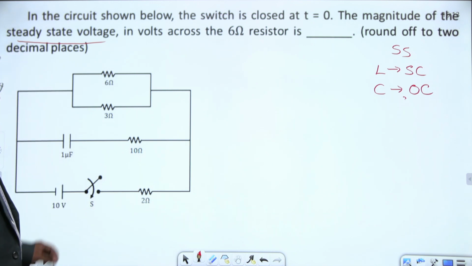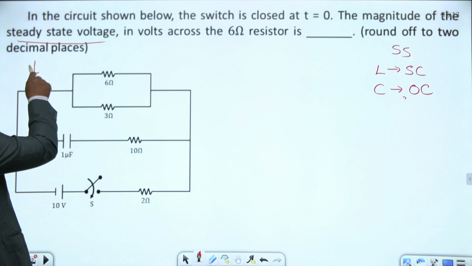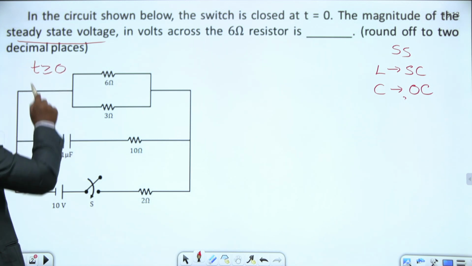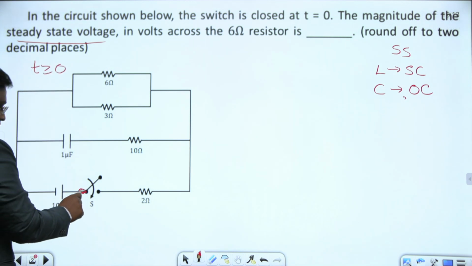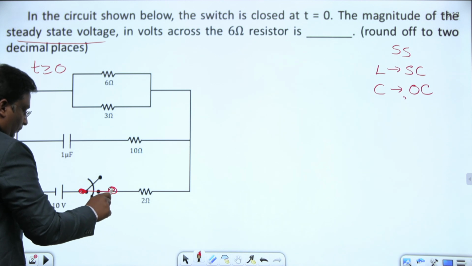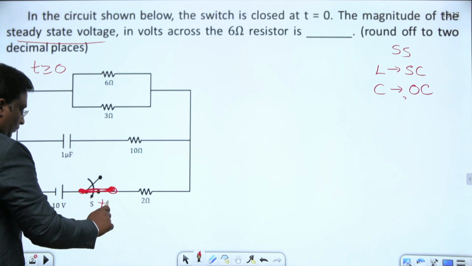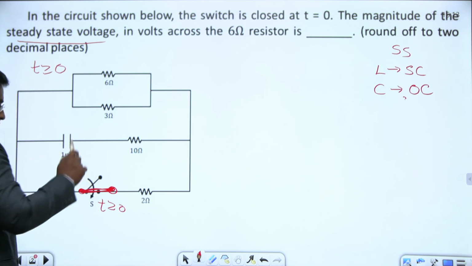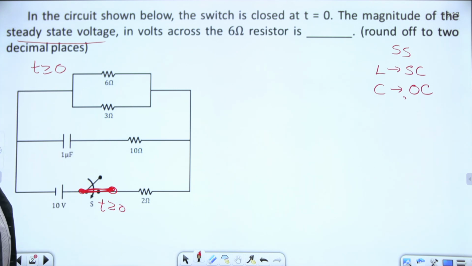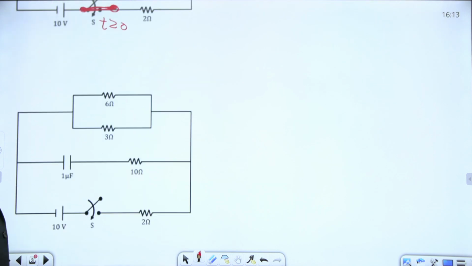First of all, draw the circuit which is valid for all time t greater than or equal to 0. This switch is closed at t equal to 0, so for all time t greater than or equal to 0, the switch is closed. Right, now let us go to steady state, as t tends towards infinity.